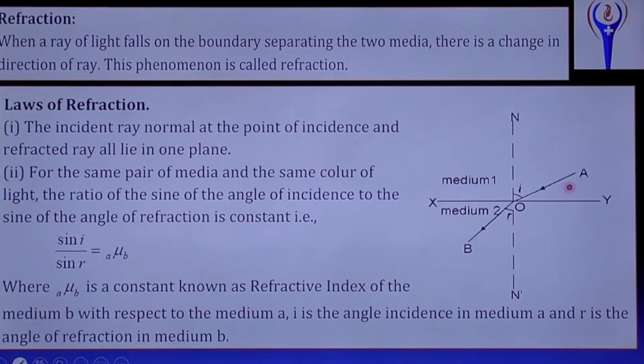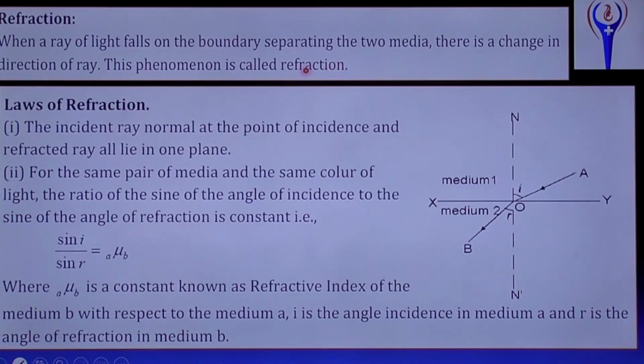See here, OA is the incident ray and in the other medium OB is the refracted ray. What will happen? There will be a change in direction. That change in direction from one transparent medium to another transparent medium is called refraction.